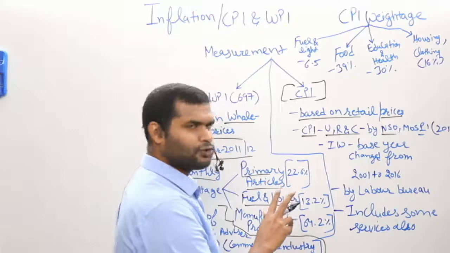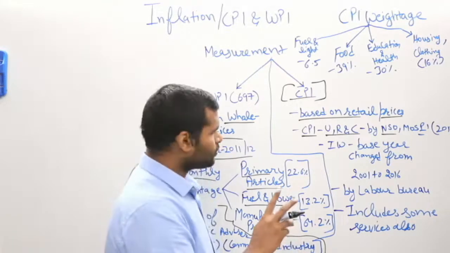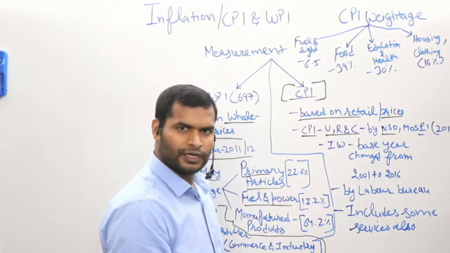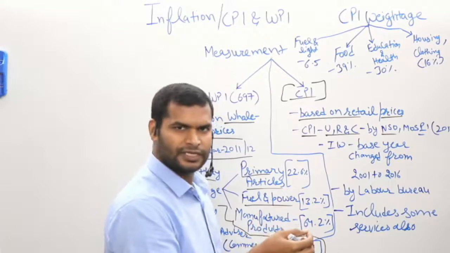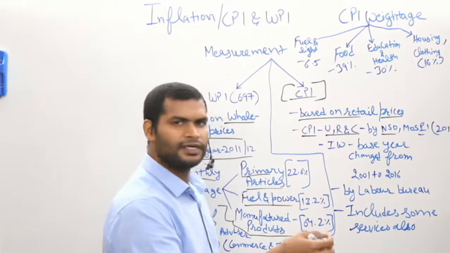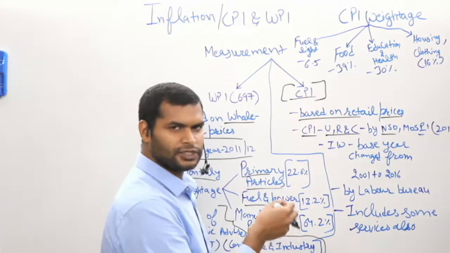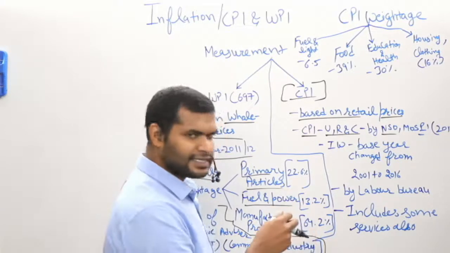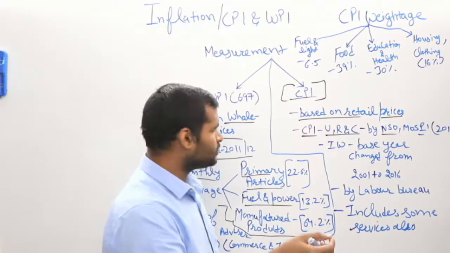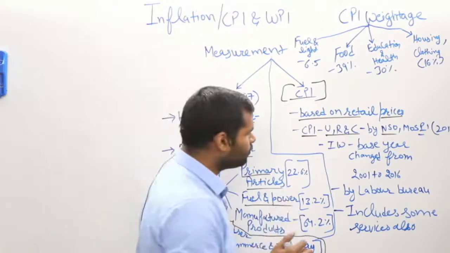So there are two benefits of CPI-IW. First of all, it allows the government to give the employees dearness allowance based on the increase in the CPI, or consumer price inflation. And second, it allows the government to set the minimum wage for certain scheduled employments.